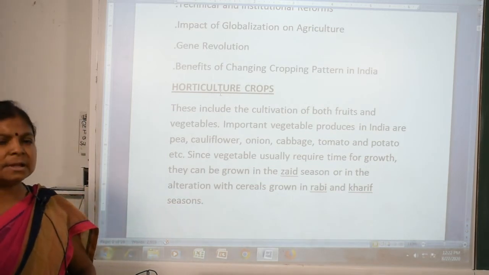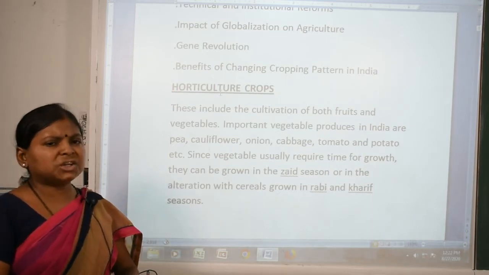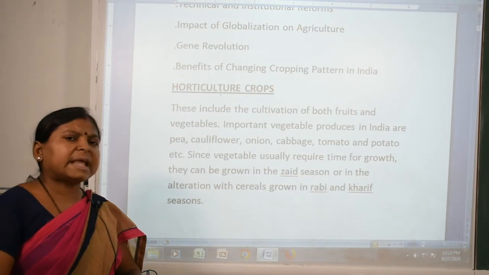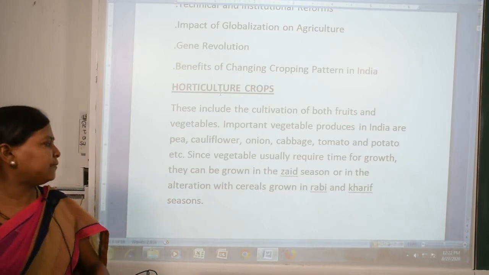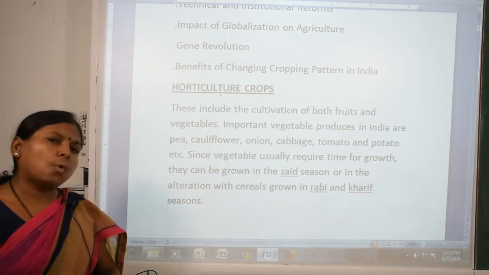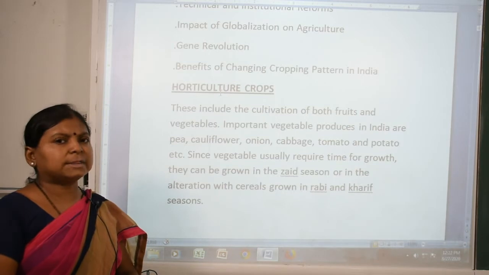Since vegetables require less time for growth and not too much irrigation, they can be grown in the Zaid season or in the alternation of Kharif and Rabi seasons, and that is also a good source of income for the farmers.